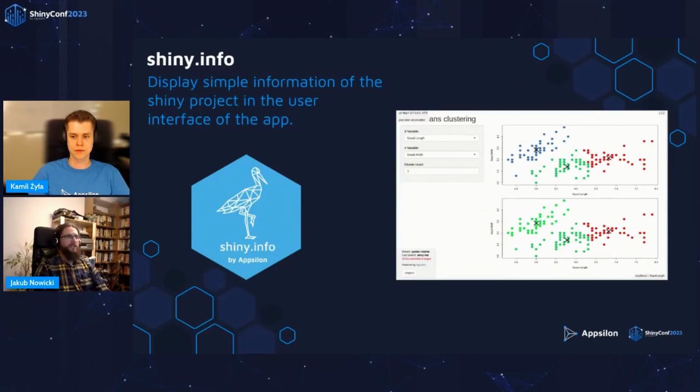It can display small messages around your application, like application version, like the commit, like the value of some objects inside our session. We also plan to integrate it more with Rhino. So soon you should be able to see some messages coming from your application. And this should make the process of creating and debugging applications much easier and much smoother.